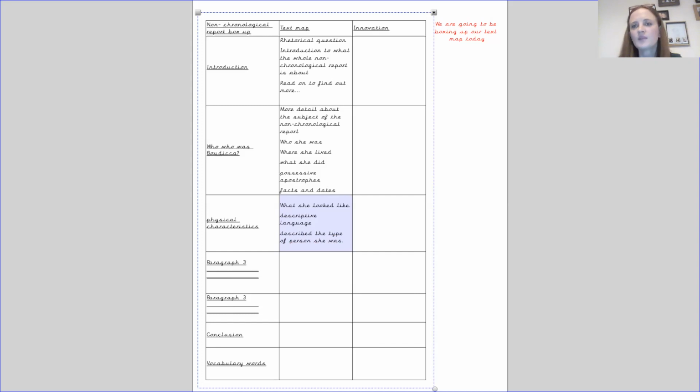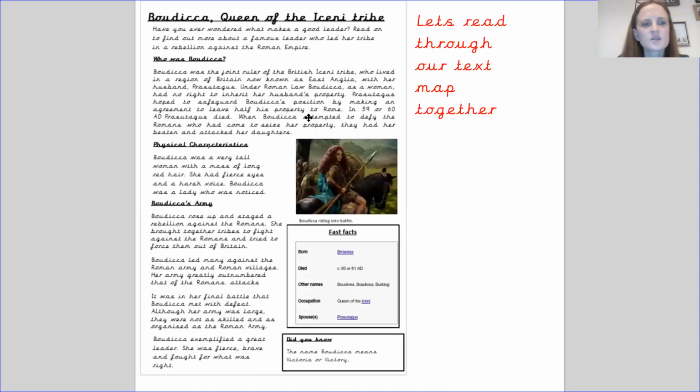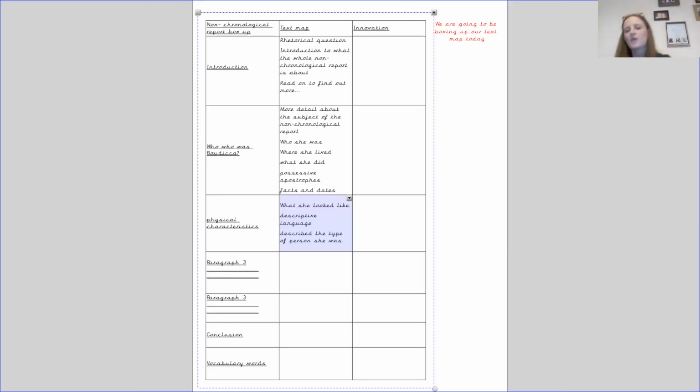Okay, let's see if we've missed anything. So Boudicca was very tall with a mass of long red hair. She had fierce eyes and a harsh voice. Boudicca was a lady who was noticed. So we've said all of that. And it's important, obviously, to remember what we've discussed about when we're writing paragraphs, about having our topic sentence that links to the subsequent sentences. So you could start with saying Boudicca was someone who was noticed. She then was noticed because of this, and this. Okay.